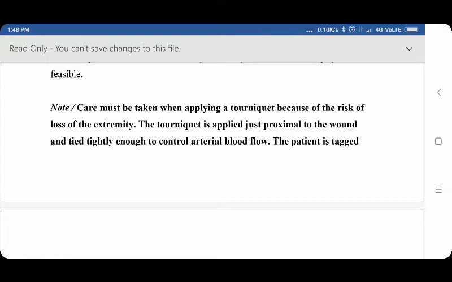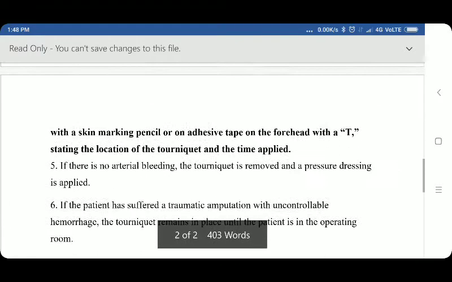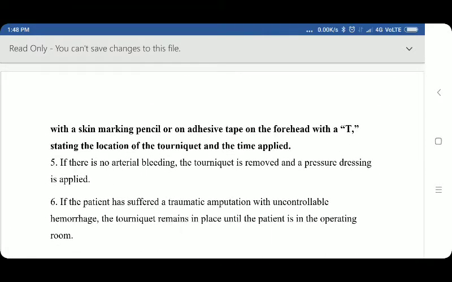Note: care must be taken when applying a tourniquet because of the risk of loss of extremity. The tourniquet is applied just proximal to the wound and tied tightly enough to control arterial blood flow. The patient is tagged with a skin marking pencil or an adhesive tape on the forehead with a T, stating the location of the tourniquet and the time applied.